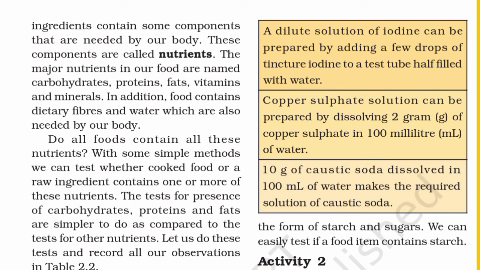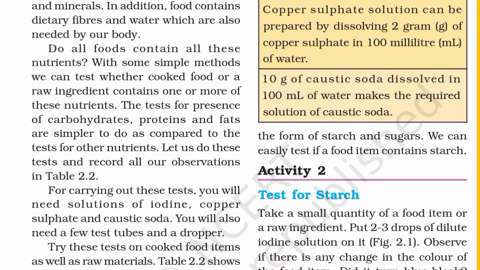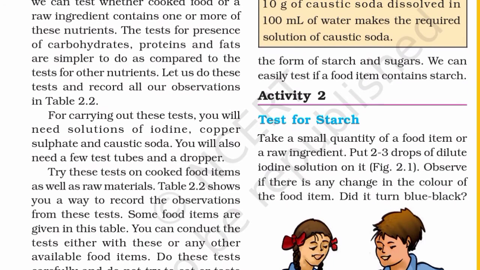Now, here are some tips given in the box. A dilute solution of iodine can be prepared by adding a few drops of tincture iodine to a test tube half filled with water. Copper sulfate solution can be prepared by dissolving 2 grams of copper sulfate in 100 milliliters of water. 10 grams of caustic soda dissolved in 100 ml of water makes the required solution of caustic soda.